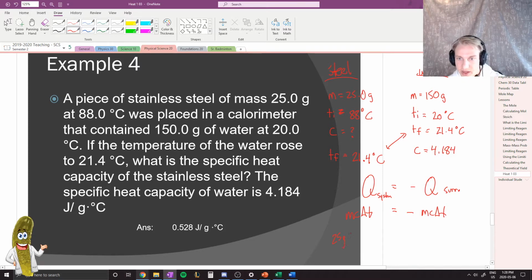My value of C that I would plug in, I don't know. I want to figure that out. My delta T in this case will be 88 minus 21.4. And then on the other side, I would have 150 grams, 4.184, and my delta T would be 21.4 minus 20, like that.